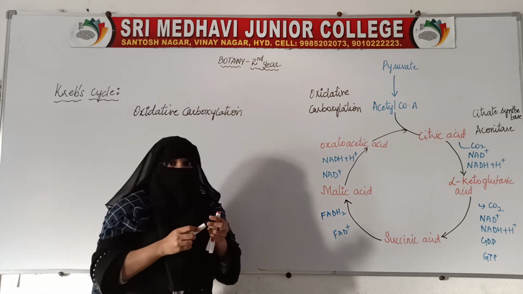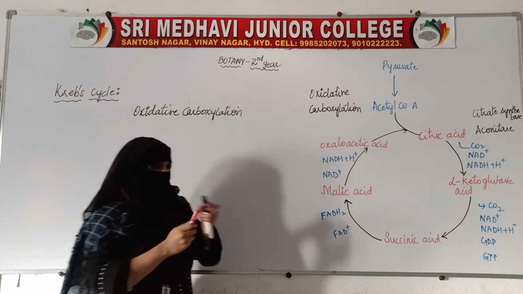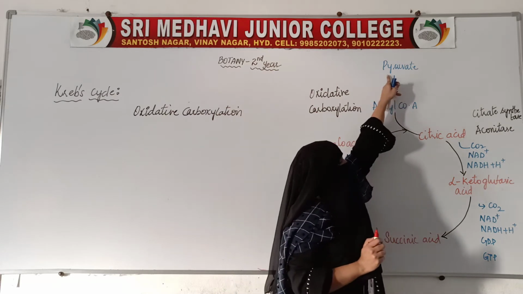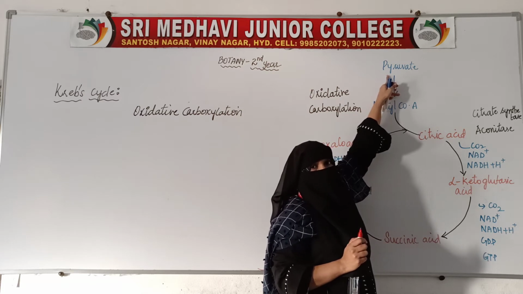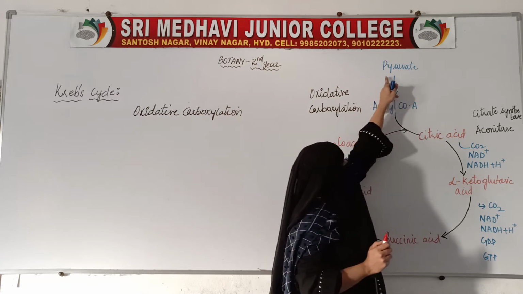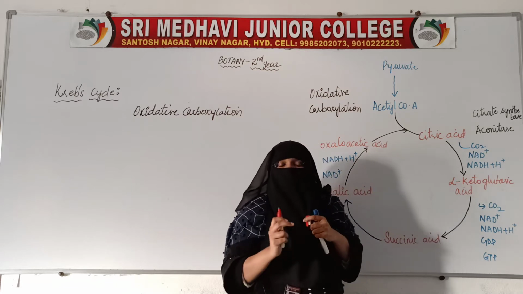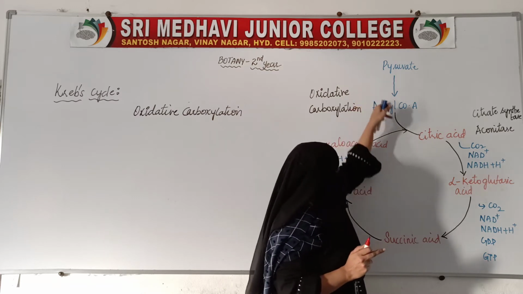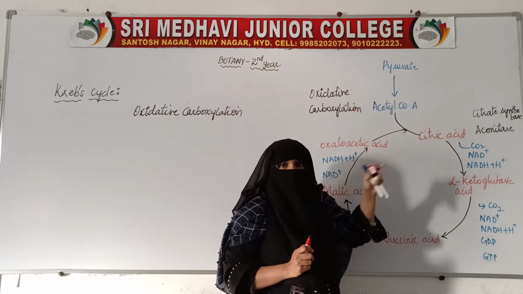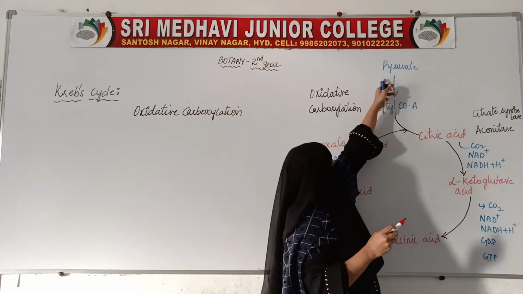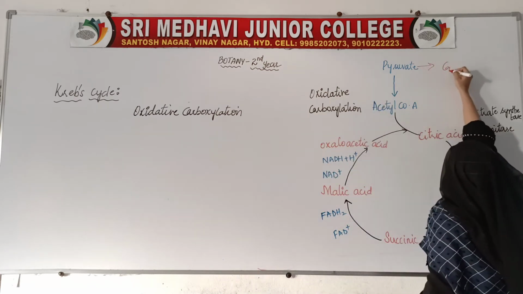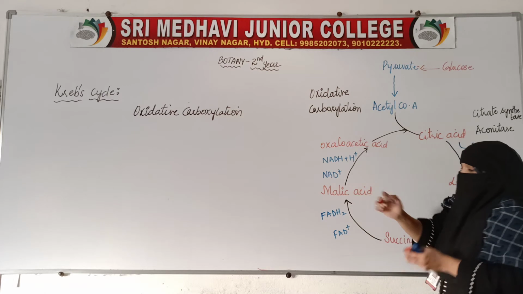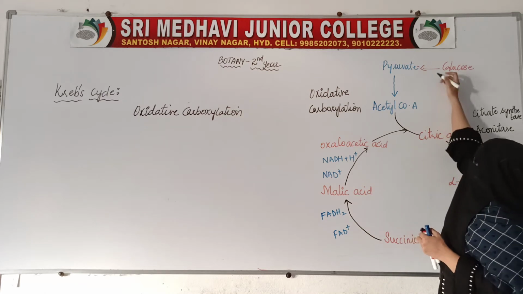So during this oxidative carboxylation, what happens? How has this pyruvic acid formed? Glucose has changed into 2 molecules of pyruvic acid. We have seen during glycolysis that glucose has changed into 2 molecules of pyruvic acid. That is, the pyruvate, when it gets oxygen, undergoes Krebs cycle. So how is this pyruvate formed? From glucose. Here glucose changed to pyruvic acid during glycolysis.